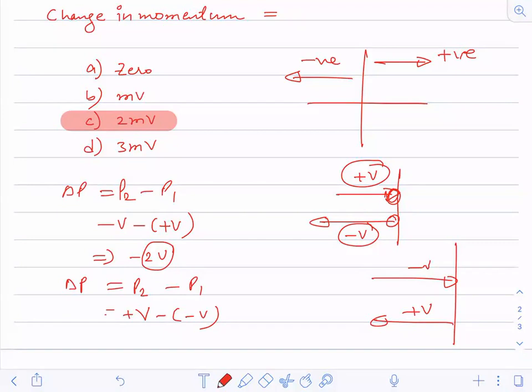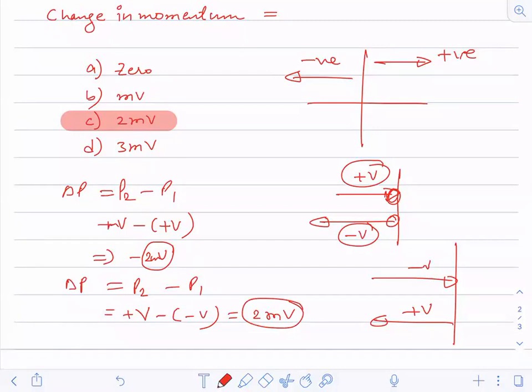Now here you are getting 2mV. The problem is not that in one case you get a plus sign and in the other a minus sign. I'm trying to explain the value: it's 2mV. It's not 0, it's not mV. I hope you have understood this point.